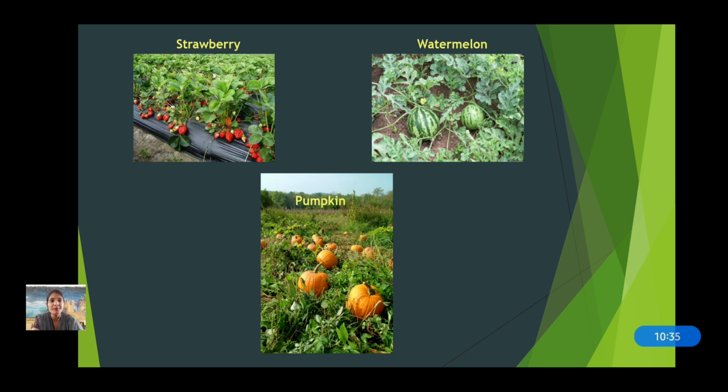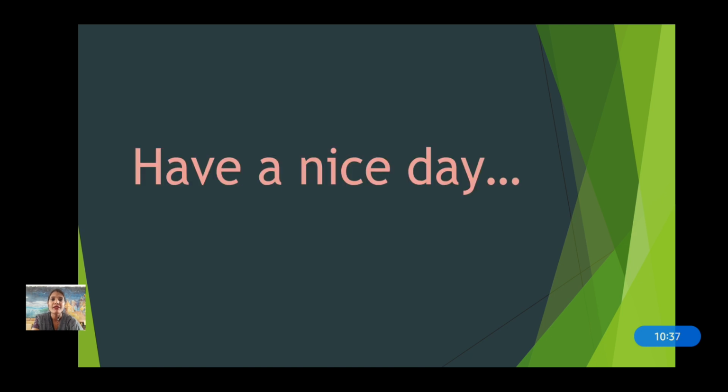Is it very clear? So what we have learned today? We have seen about types of plants, that is trees, then shrubs, herbs, climbers and creepers.